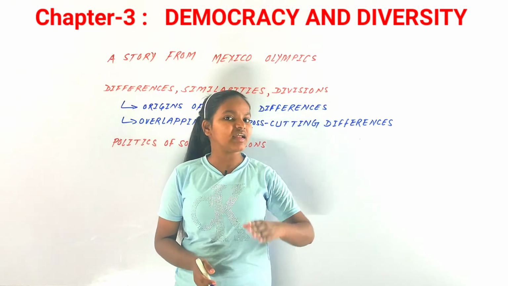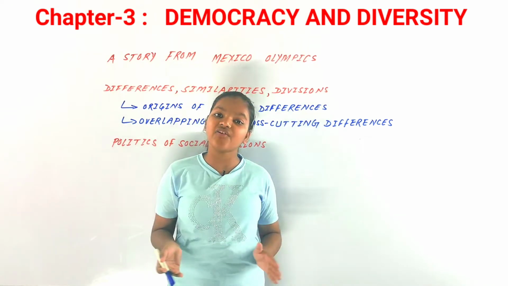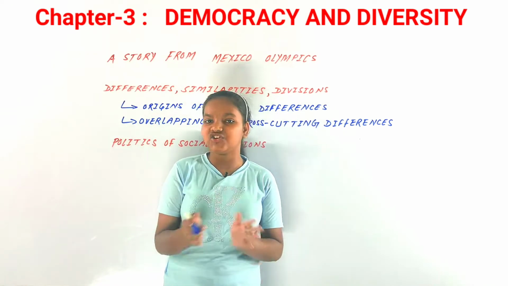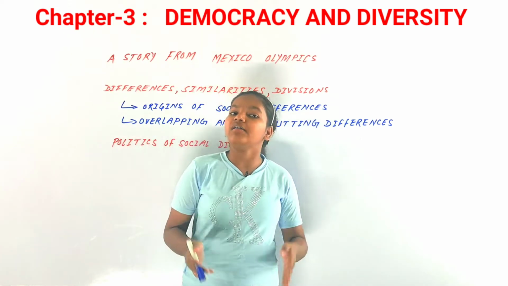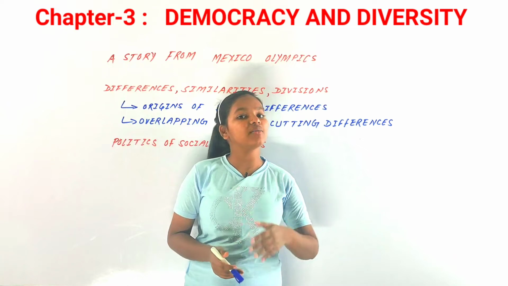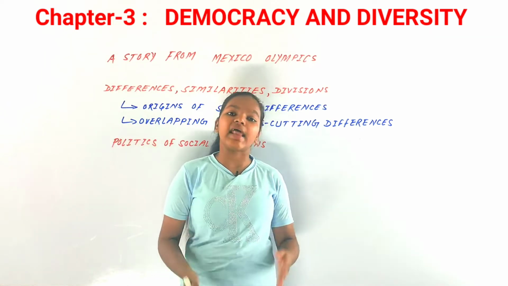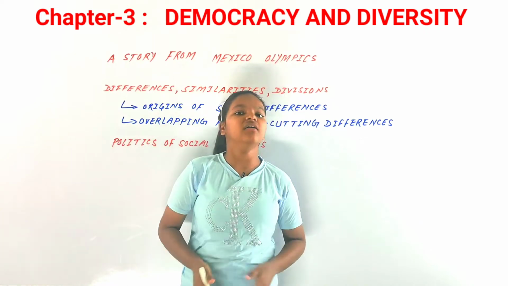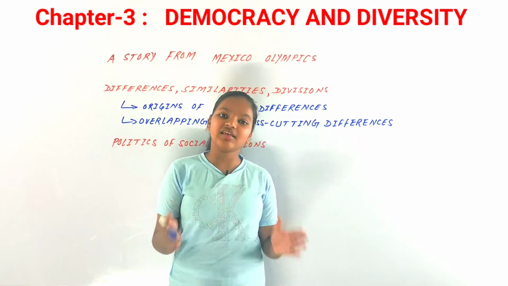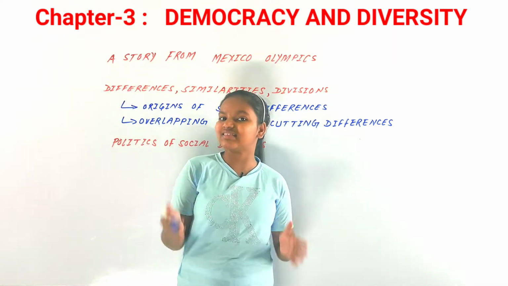So you can say that there is a lot of diversity in the world as well as in India. Basically, in this chapter we are going to discuss how democracy affects diversity, and how democracy itself is affected by that diversity. We will discuss all this by looking at a first example.